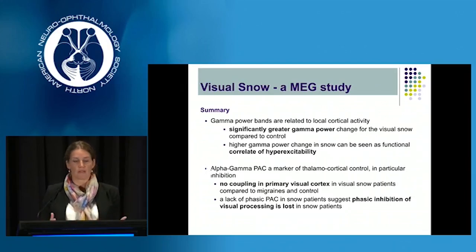When we look at the alpha-gamma frequency phase amplitude coupling, which we use as a marker of the thalamocortical control, especially the inhibition, what we found is that there's no coupling whatsoever in the primary visual cortex in those patients that have visual snow compared to migraine or control, and that was significant. And again, this lack of phasic coupling suggests that this inhibition for visual processing is lost in our snow patients.